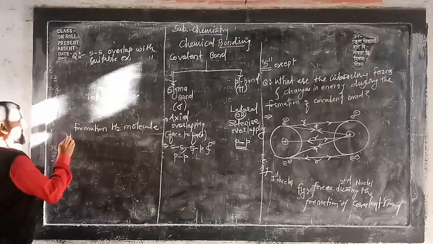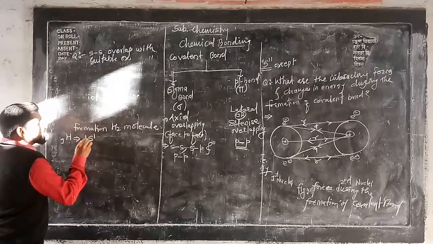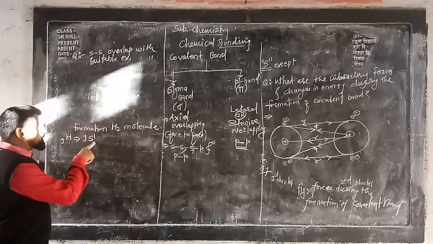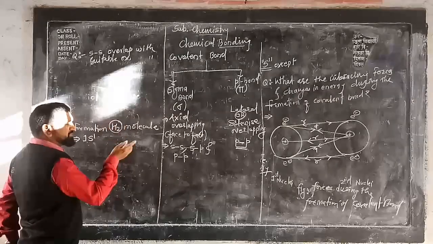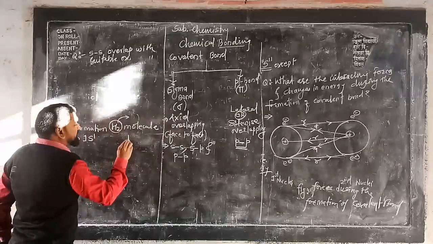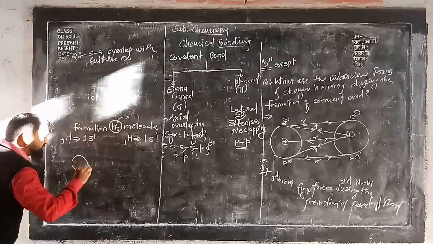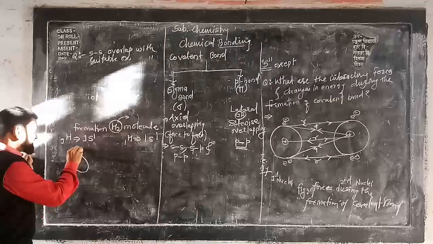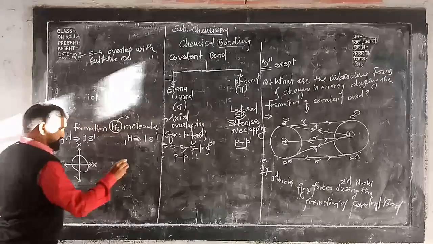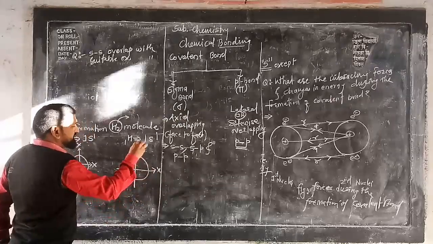Before that we have already studied how to write the electronic configuration of hydrogen. So 1s1 is the electronic configuration of hydrogen. In this way we have two hydrogens here which combine together to form the H2 molecule. So 1H, that is 1s1, and here 1H, 1s1. Now everybody knows s orbital is circular in nature. Yes or no? It has a circular shape like this, X and Y we can say.